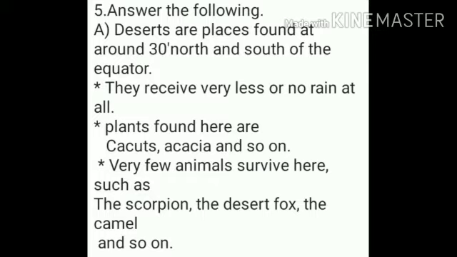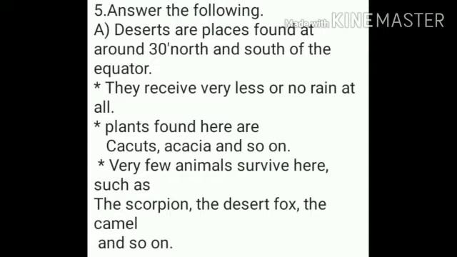Now, answer. Deserts are places found at around 30° north and south of the equator. Second point, they receive very less or no rain at all. Third one, plants found here are cactus, acacia and so on.